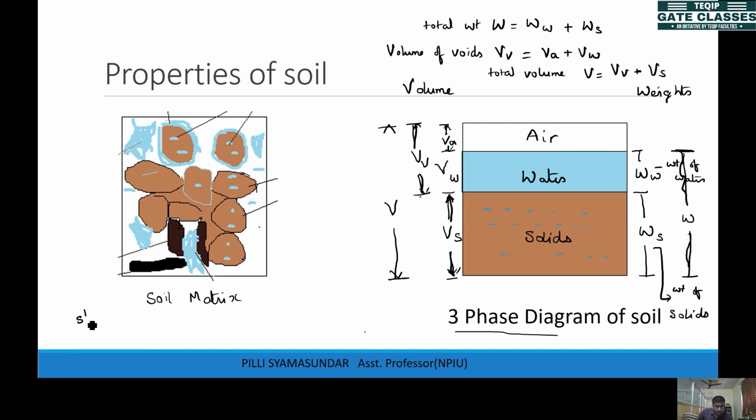So structural water is not part of water in voids.